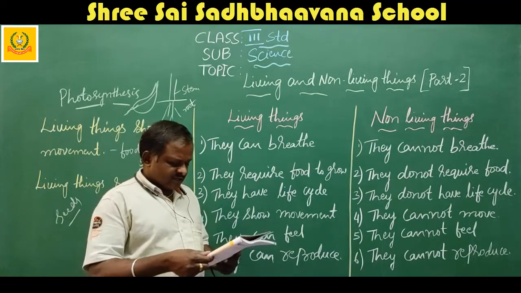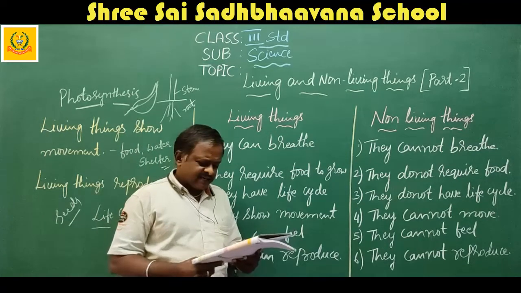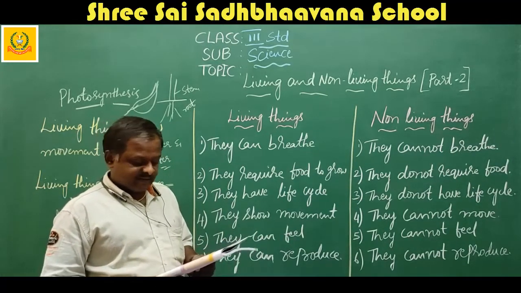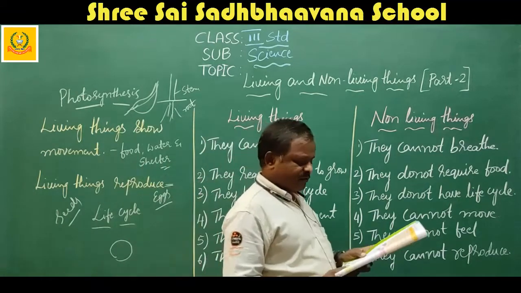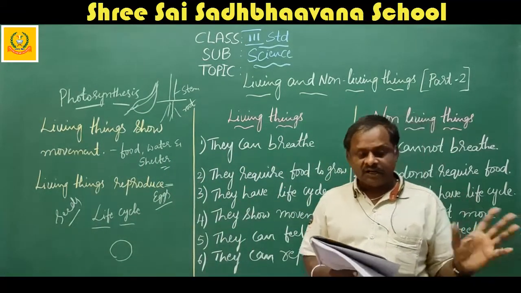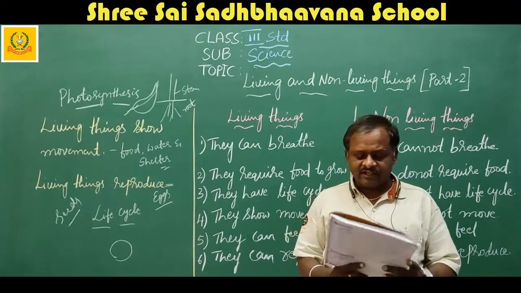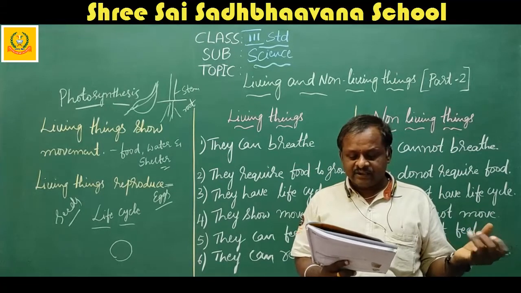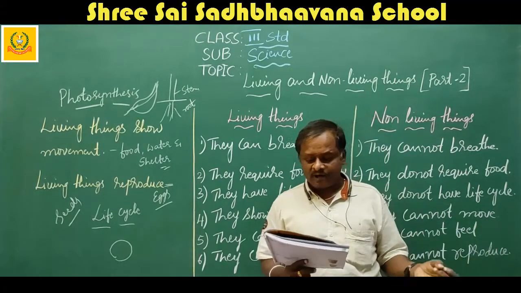Now, a fact file is given. An elephant's trunk serves as its nose, mouth, and arm, all in one. See, an elephant doesn't have a separate nose, separate mouth, separate arm. Everything is all in one. The trunk acts like the nose, mouth, as well as the arm.